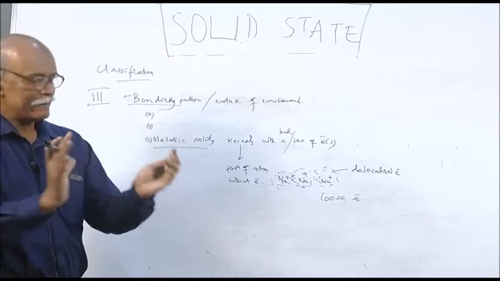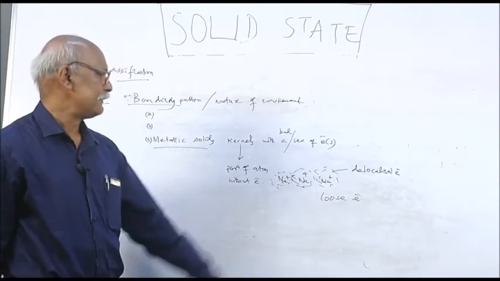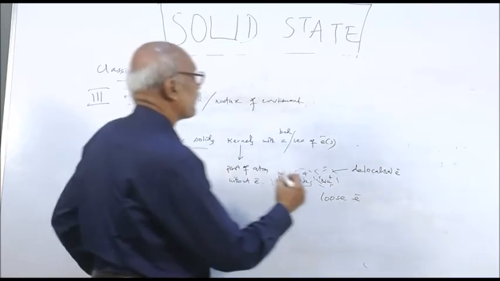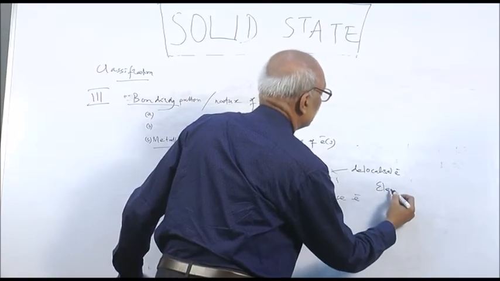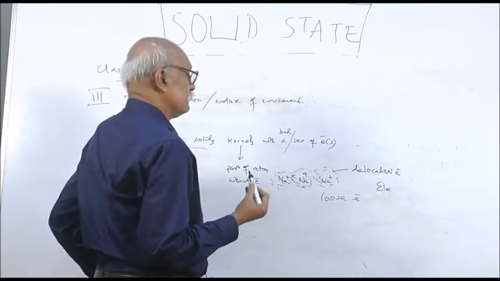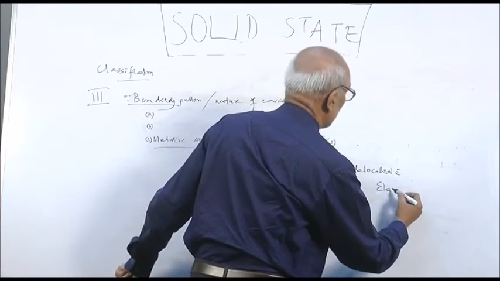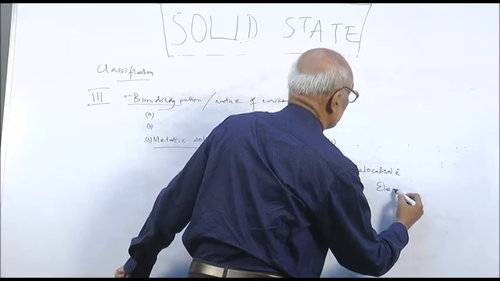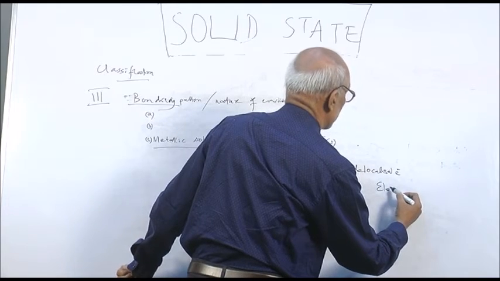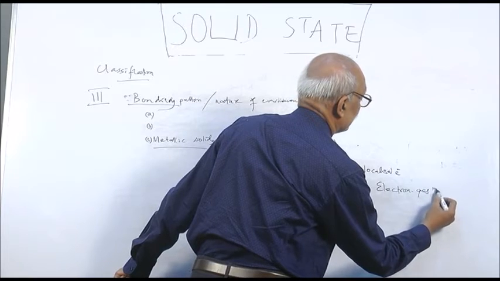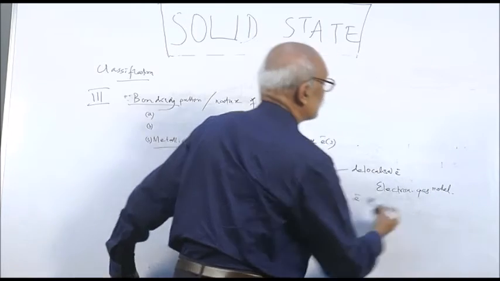Here all cations are held together. This is a model that is called the electron gas model. Now this model is obsolete. Presently band theory or molecular orbital theory, etc. are developed, but remember this is a very primary model, called the electron gas model. Very interesting, electron gas model.